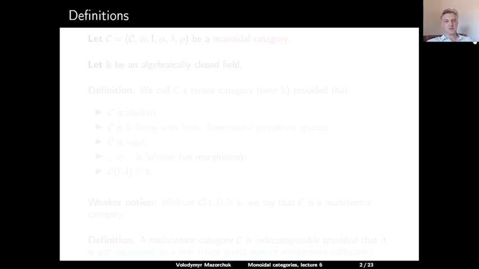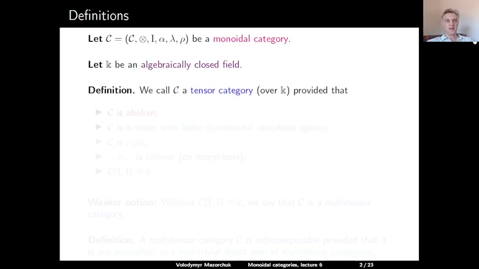Let us start with the main definition. Let C be a monoidal category and assume that K is an algebraically closed field. Definition. We will call the monoidal category C a tensor category over our algebraically closed field K, provided that the following conditions are satisfied.